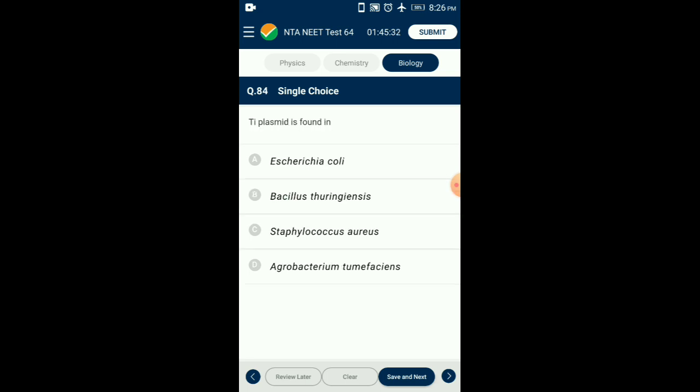Question number 84. Ti plasmid is found in. Ti plasmid of Agrobacterium is a natural gene transfer tool used by the bacteria to induce a tumor in the host plant. The Ti plasmid is used as vector to transfer the gene of interest into the plant and develop transgenic plant. So the answer for this question is option D, Agrobacterium tumefaciens.